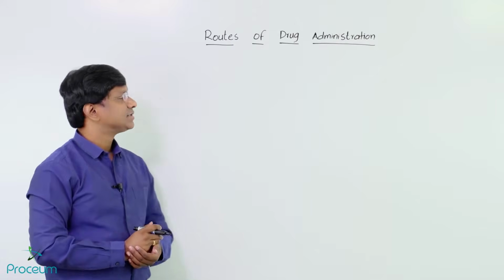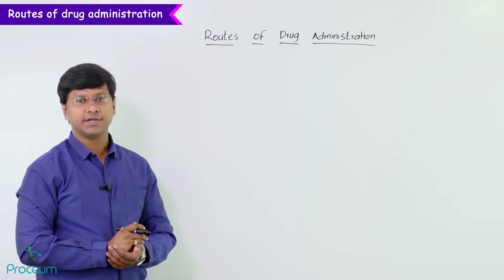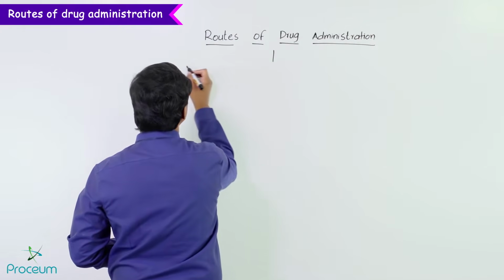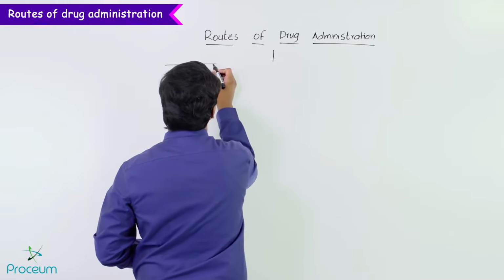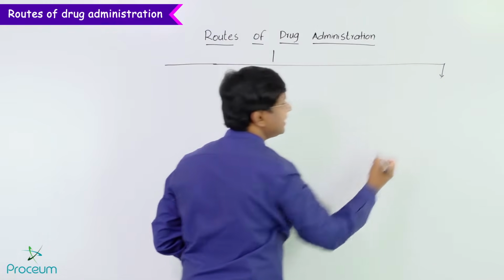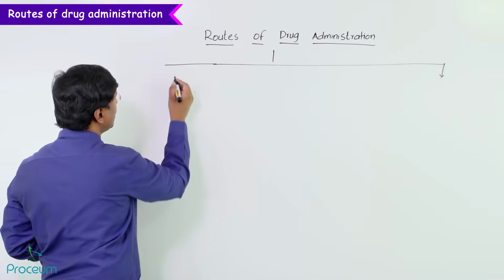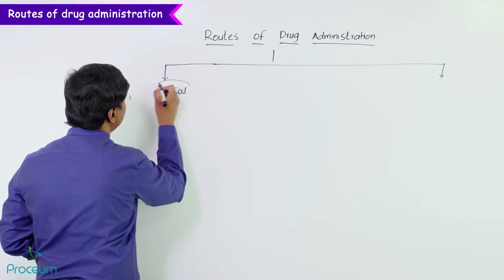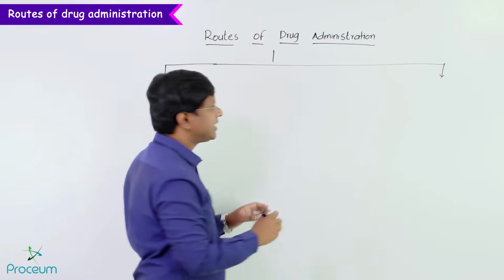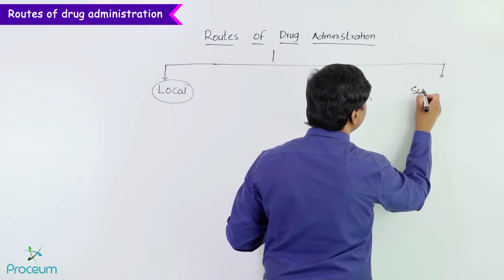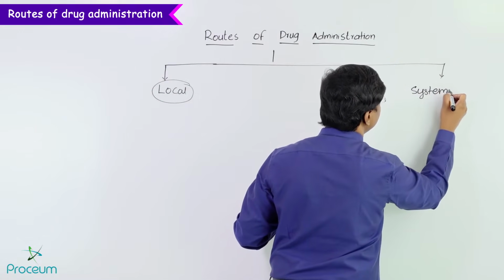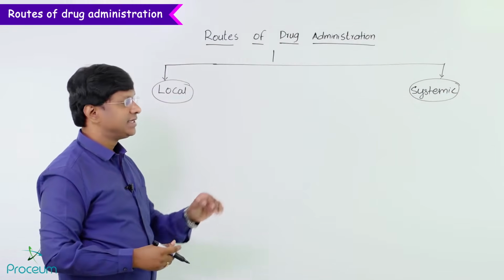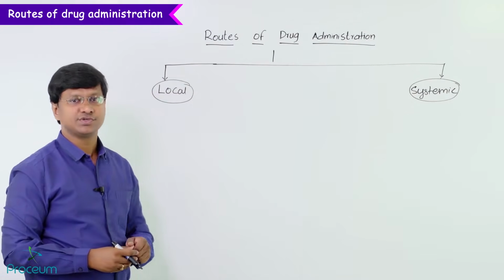Now let me discuss the various routes of drug administration. The drug which is administered is given either via the local route, or the drug can be administered by the systemic route. Now let me tell you what the local routes of administration are and what the systemic routes of administration are.